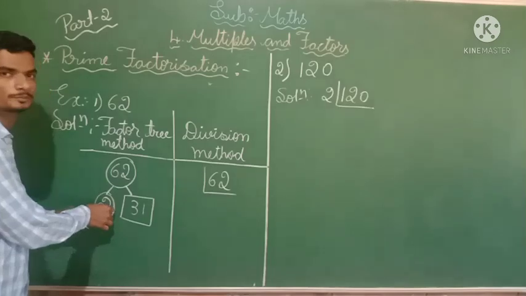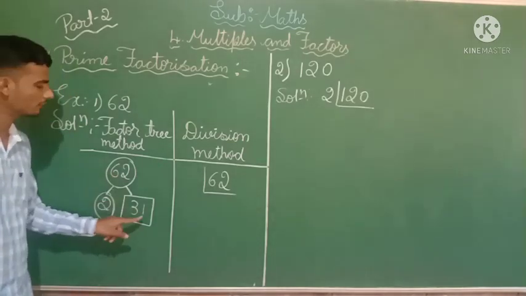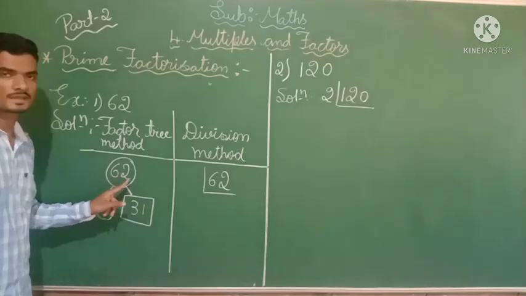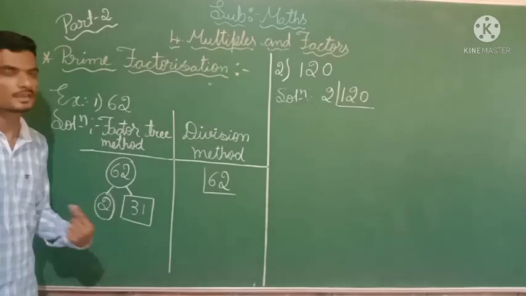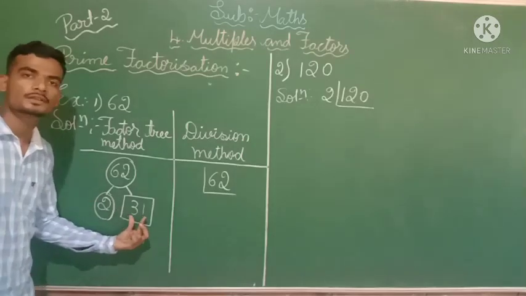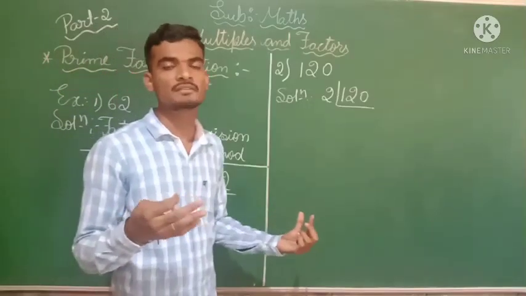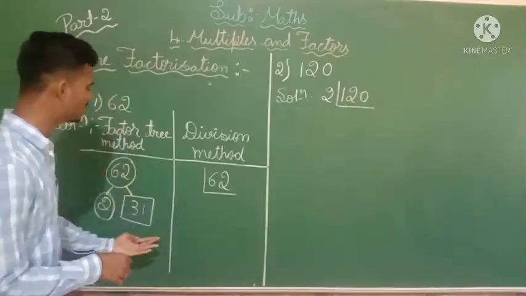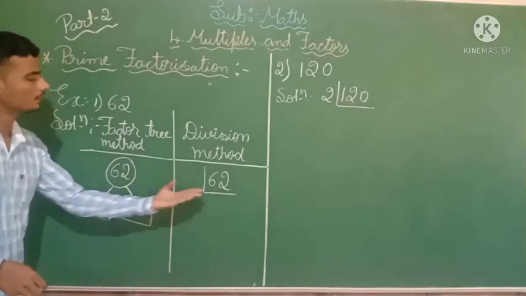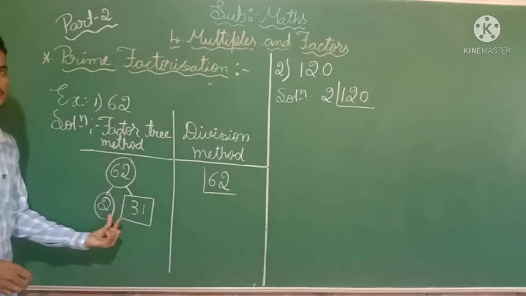2, how much makes 62? 2 31s are 62. Here the factors are complete. Now 31, by which number is it going to be multiplied? By 1. So we stop here itself. Okay, this is the factor tree method.